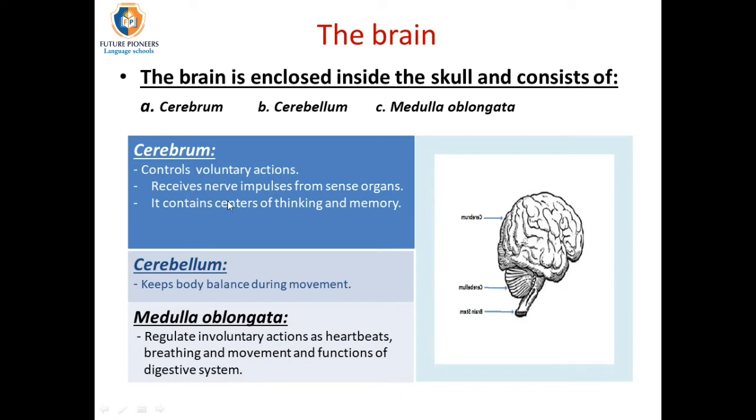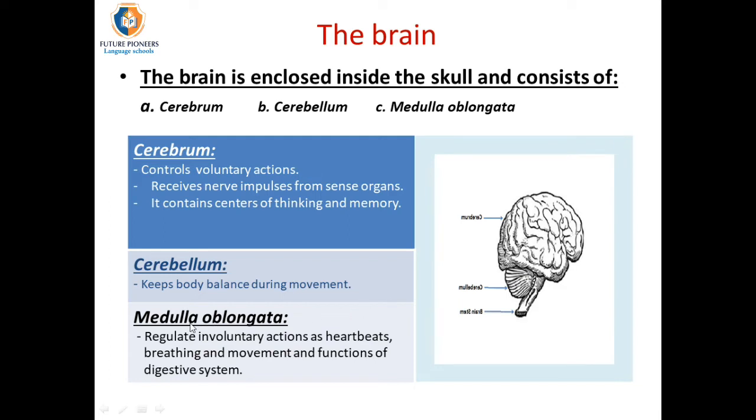Also, it receives nerve impulses from sense organs like the eyes, nose, ears, skin, mouth, and tongue. It contains centers of thinking and memory. So if you keep something in your mind, it is kept in the cerebrum, in some centers in it. The cerebellum is the next part of the brain, and it is located below the cerebrum, and it is responsible for keeping balance of the body during movement.